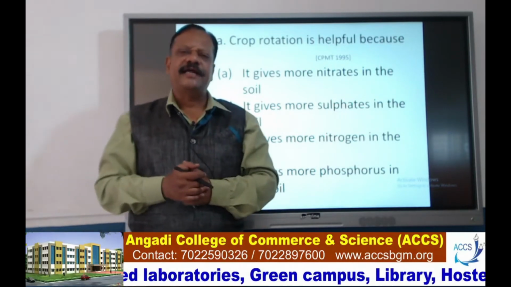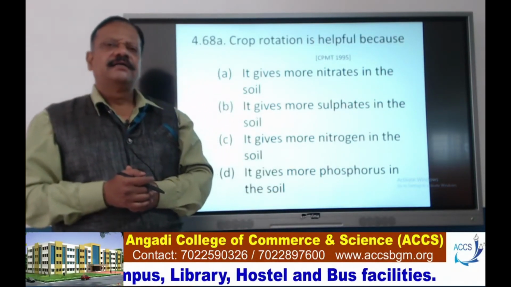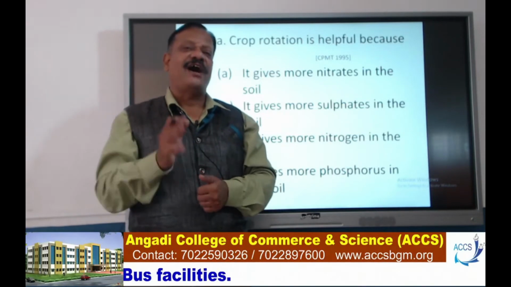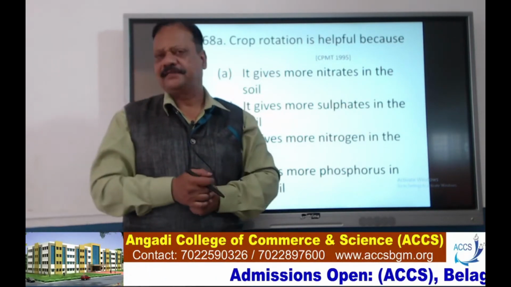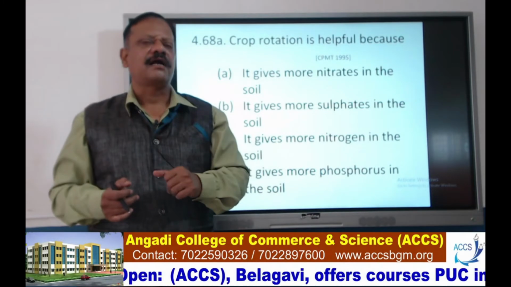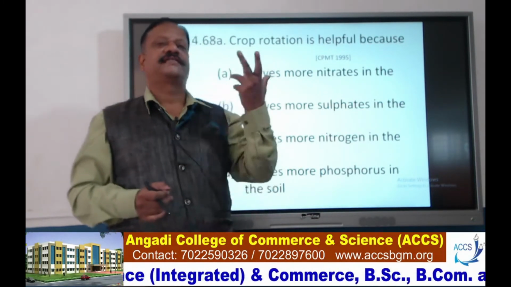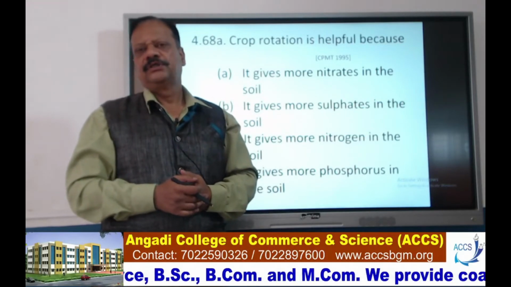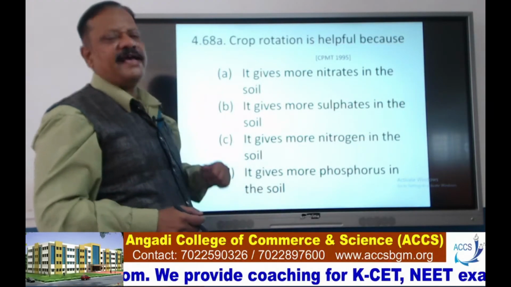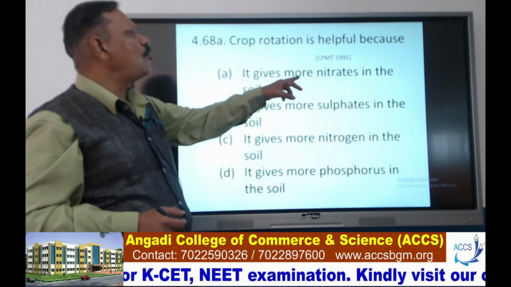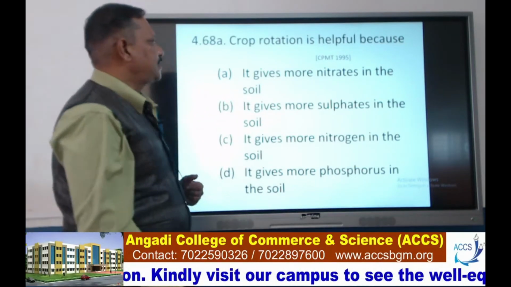When soil contains nitrates, the nitrogen in the form of nitrate is sucked by the plants, and the plants undergo protein synthesis, and that protein is synthesized in the plant body. So for that purpose, option A is the correct one. It gives more nitrates in the soil. Next,